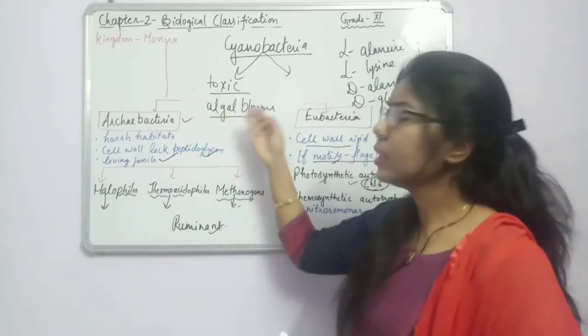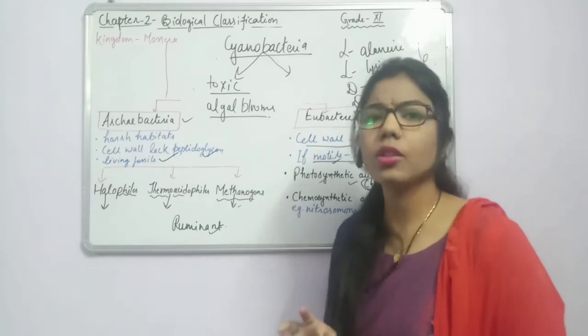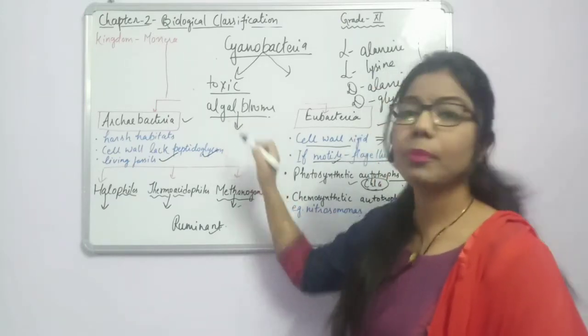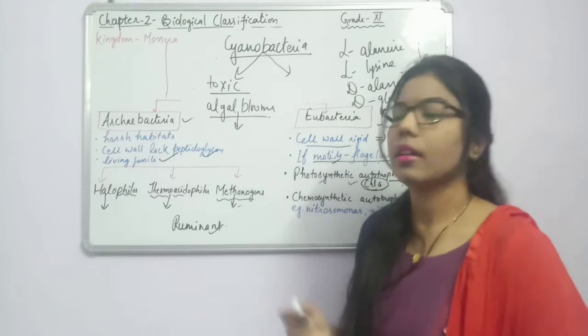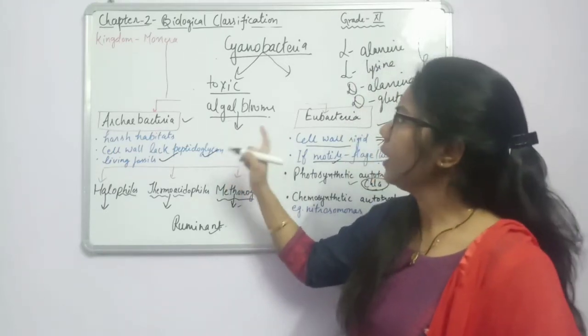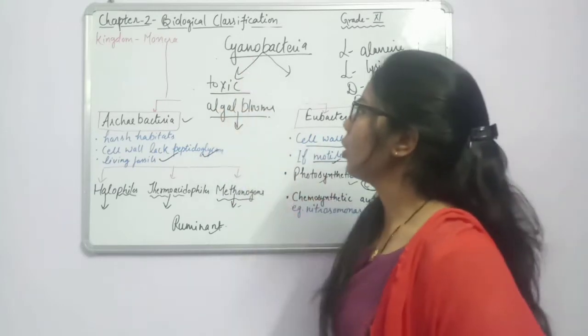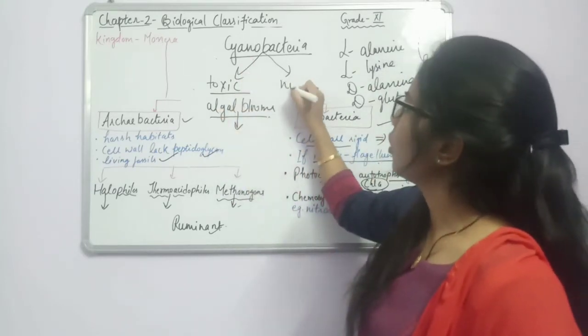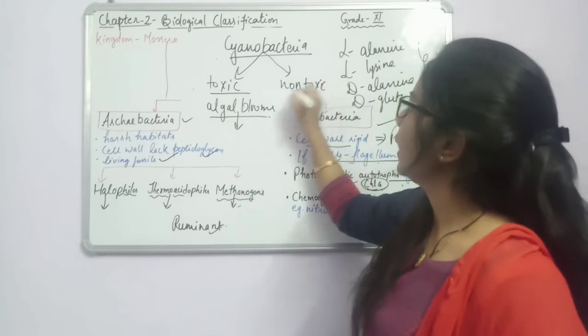Because of these algal blooms, there will be a deficiency of oxygen, and the oxygen cannot reach the aquatic animals. At that time this can be toxic for the aquatic life. Fine. So we can say this is the toxic part. And the other kind is non-toxic, or we can say helpful for us.